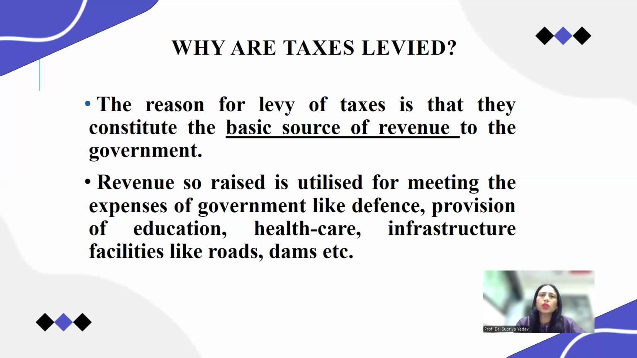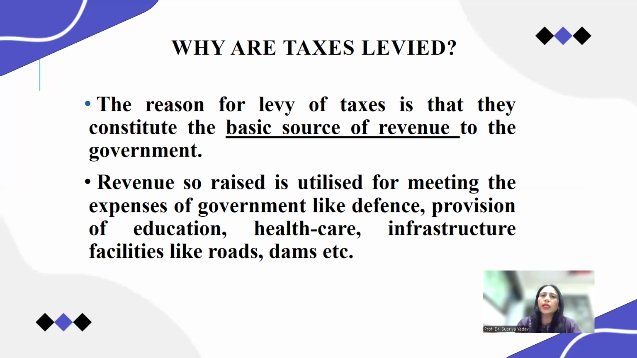There are many more sources, like profits from the public sector organizations. Also, there are many sources of funds available with the government. They can go to the World Bank for a loan also. But the major source of revenue to the government in order to spend is the tax collections.